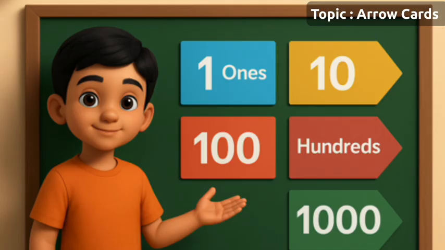Next topic: arrow cards building big numbers. Arrow cards are colorful cards that help us make and understand big numbers. You will have cards for ones, tens, hundreds, and thousands. Each card has a number and an arrow on the left.